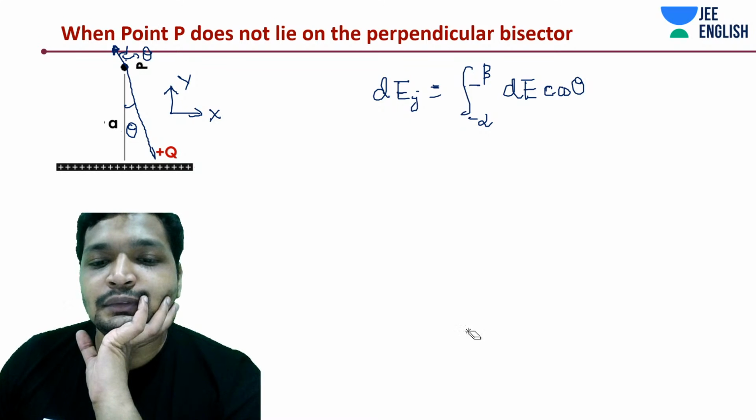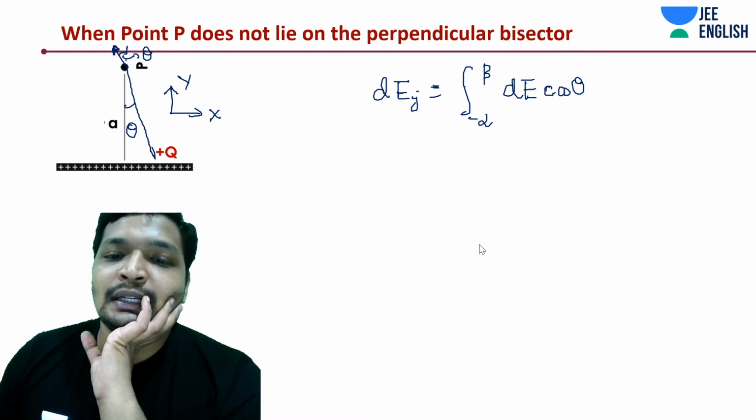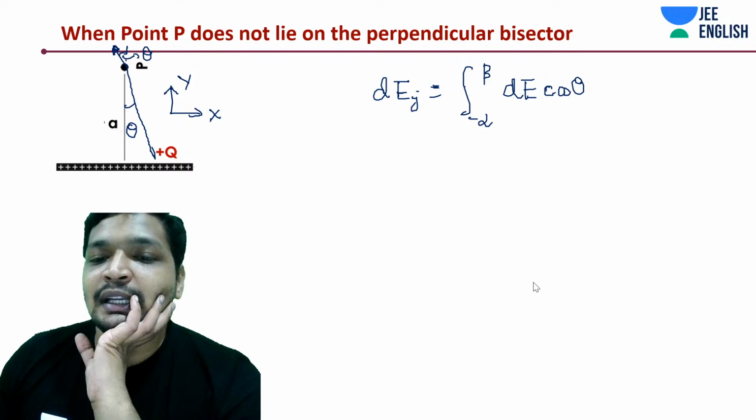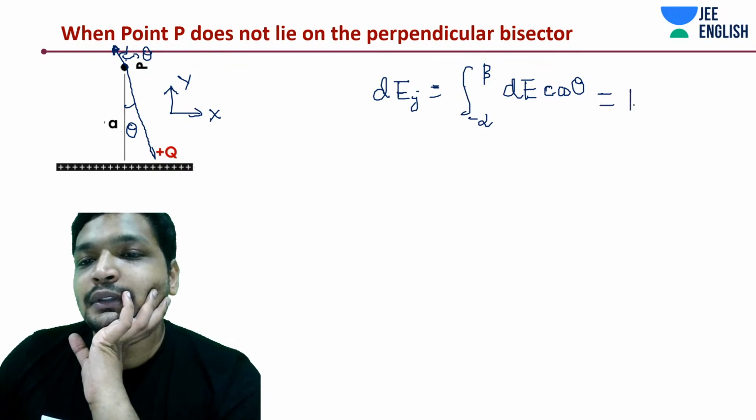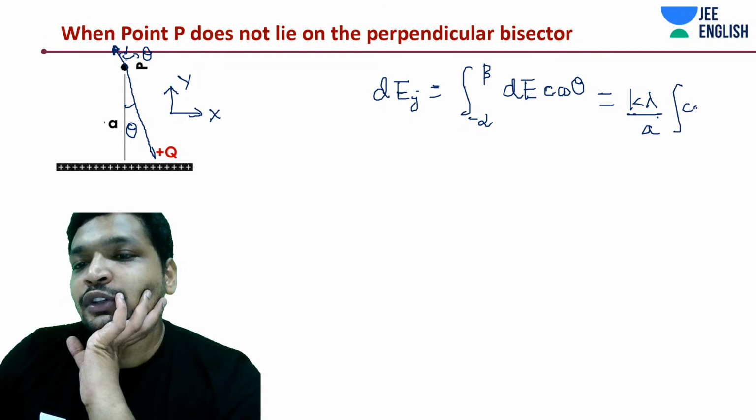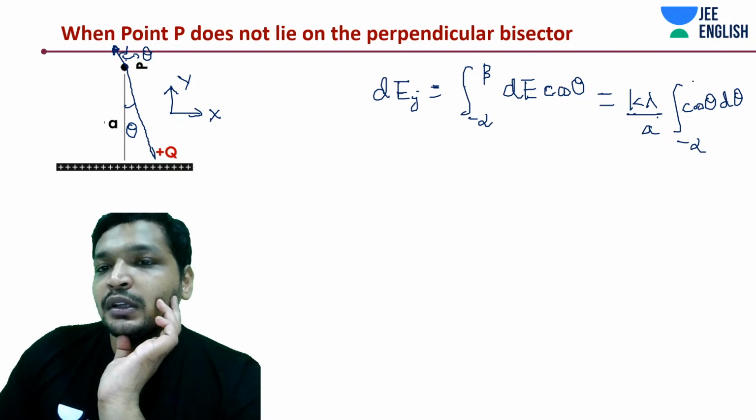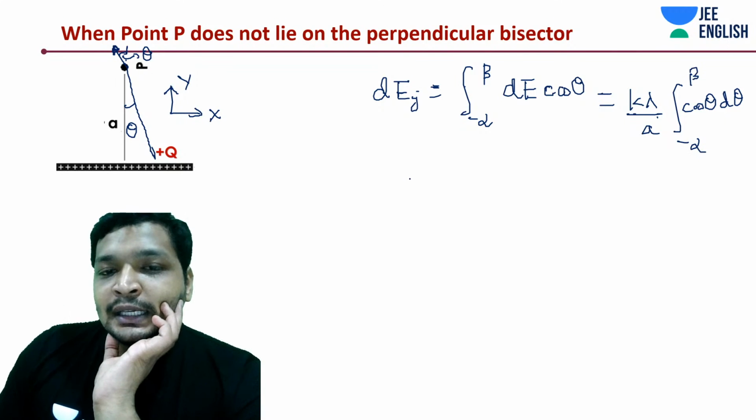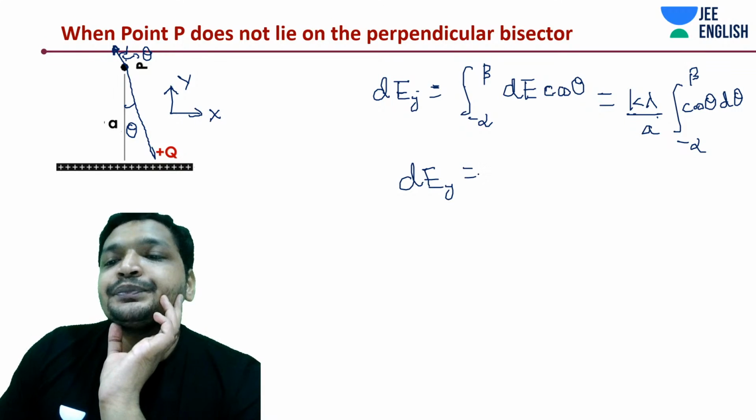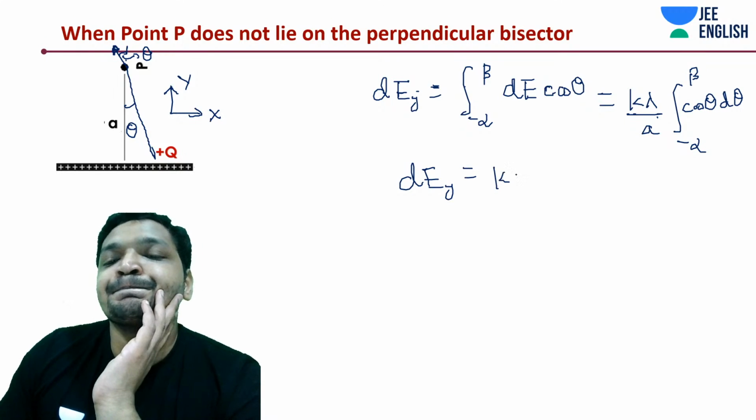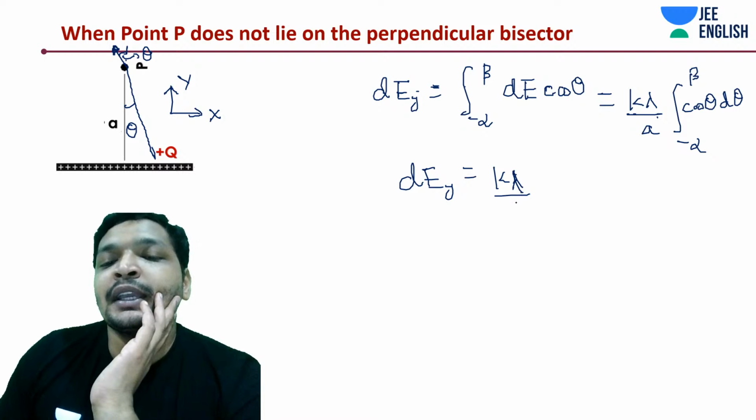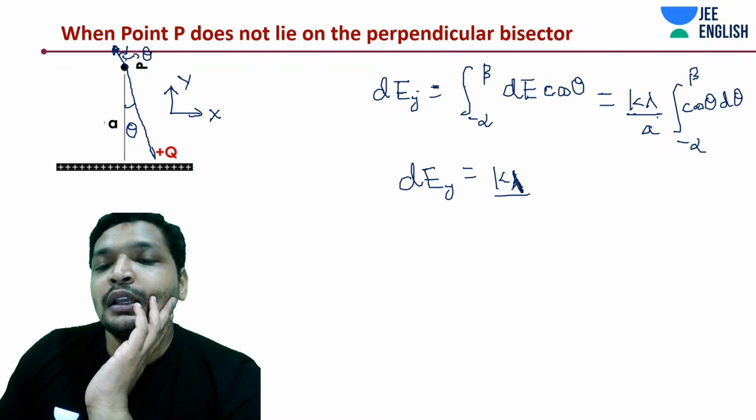So yes, that's plus alpha. And dE, if you remember, what was it? K lambda by A into d theta. Right, so this is going to be cos theta d theta. There would have been k lambda by A into d theta. d theta is variable. Cos theta integrated, you would get k lambda by A.